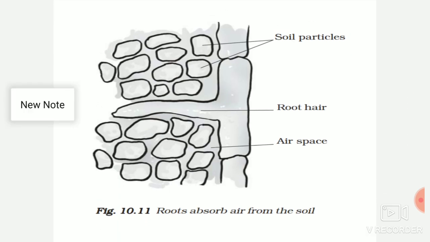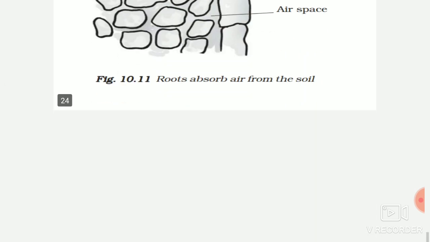Now plants. Plants also do respiration. They need oxygen to break down glucose into energy for their growth and metabolic activity. So the root hair which is present in the soil inhales oxygen by the process of diffusion. If oxygen is more in the soil, it will be taken inside the root hair. So the root hair will collect the oxygen and give it to the main root for breaking down of glucose into energy.